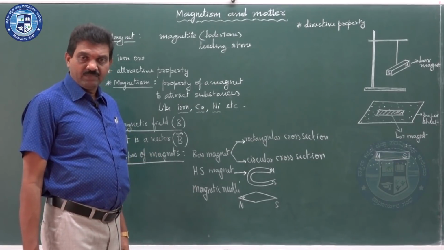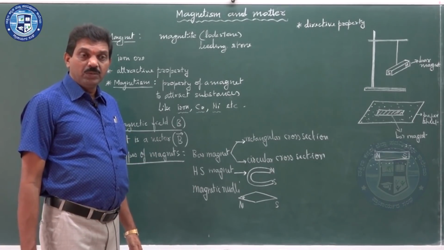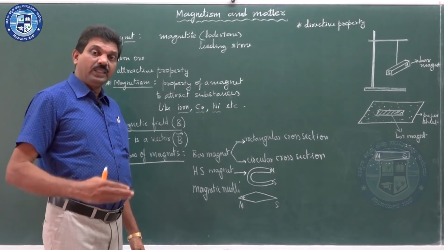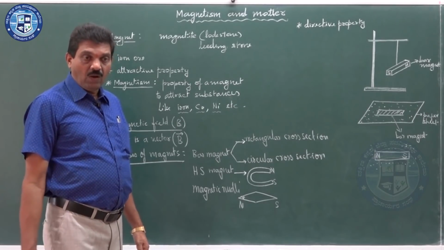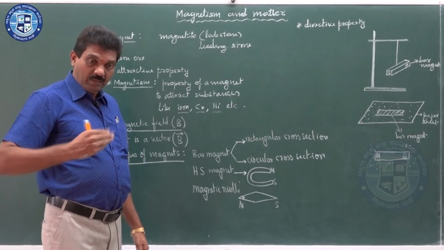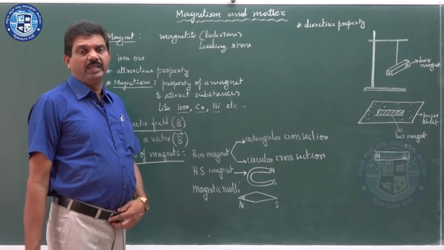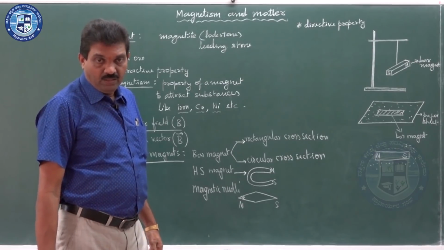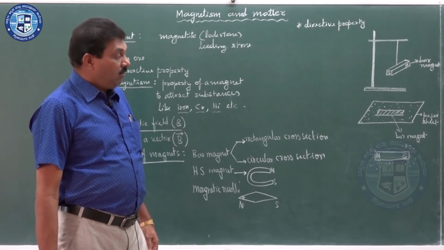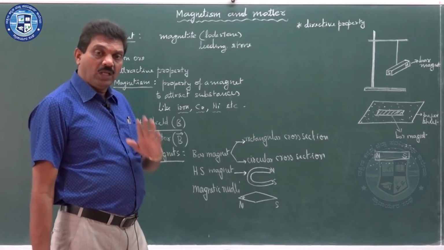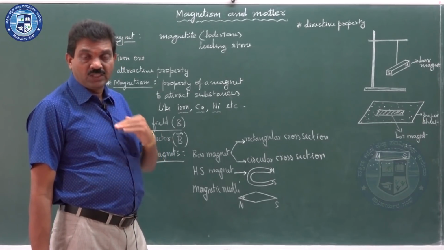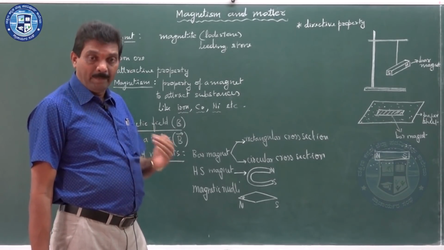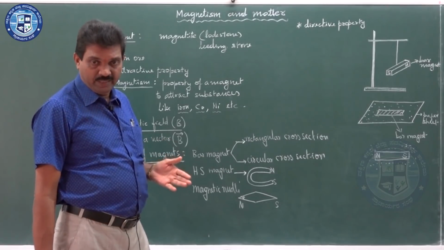Artificial magnets can be produced by electrical methods or by rubbing methods, and there are many other methods. That is how you can convert an iron piece or steel into a magnet.